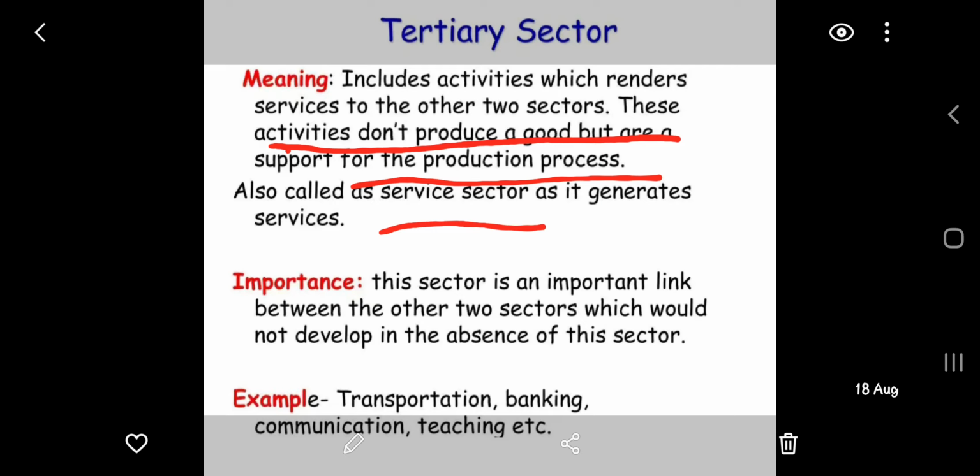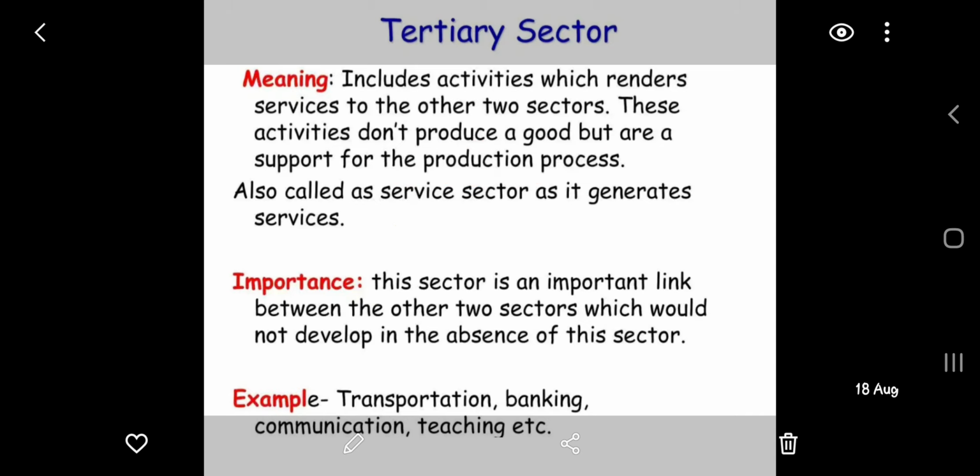So essential services are not only included directly to help in the production, but there are a number of people who are providing their services to help out the work of the primary as well as secondary sector. These services are the services of doctor, teacher, washerman, barber, and administrative services are also there. And in the contemporary world, we can see there are some new services also introduced. These are the IT sector, ATM, internet cafe, then call centers, then software companies, etc.